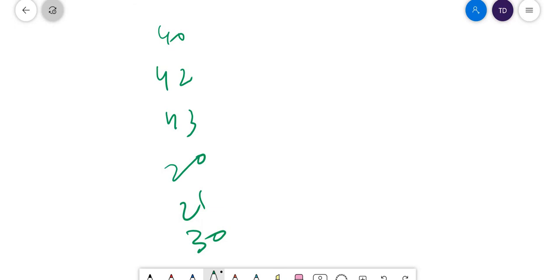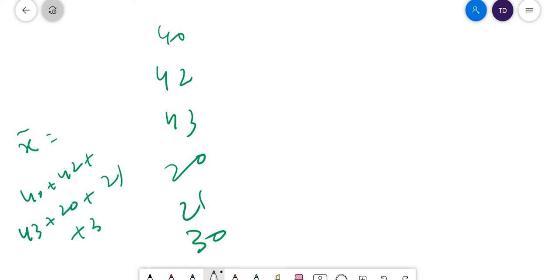We call it x bar. You will calculate it as 40 plus 42 plus 43 plus 20 plus 21 plus 30, the whole divided by 6. So that you will get as the x bar.